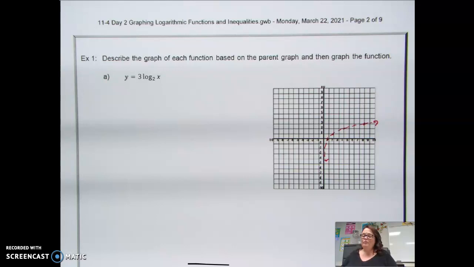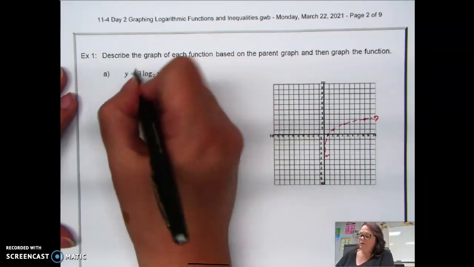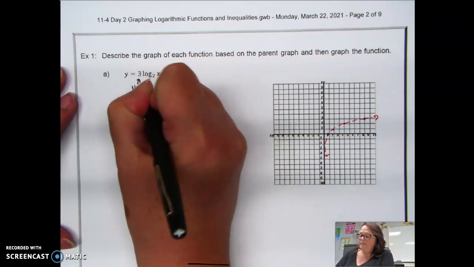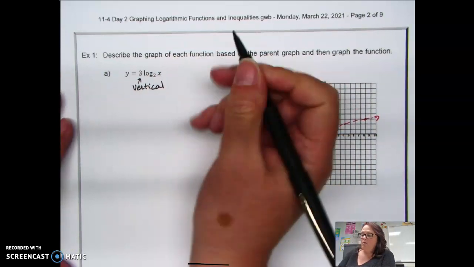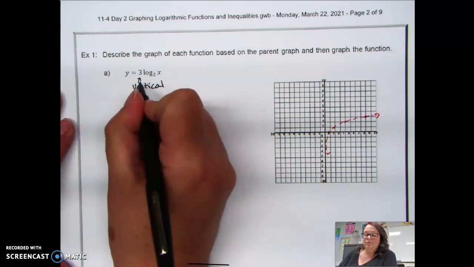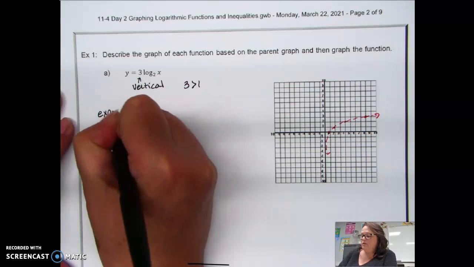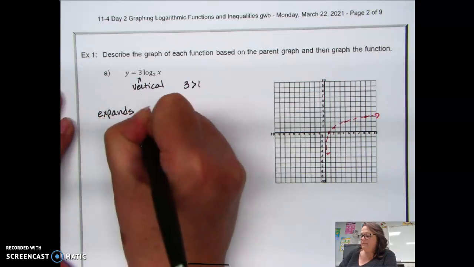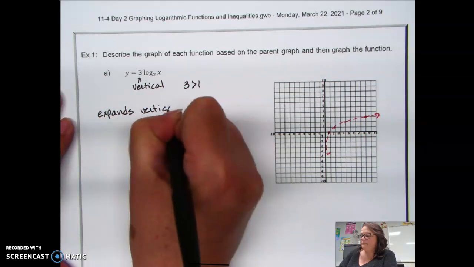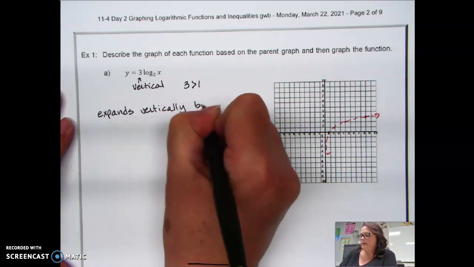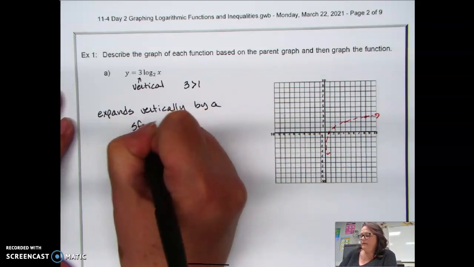So because it's outside of the function, that's going to be a vertical change. And since I'm multiplying by 3, and 3 is greater than 1, we're going to say that this expands vertically by a scale factor of 3.